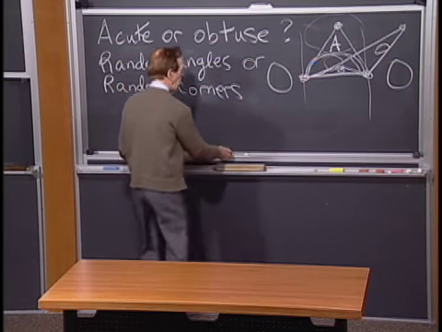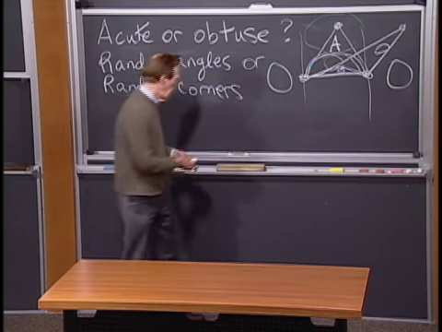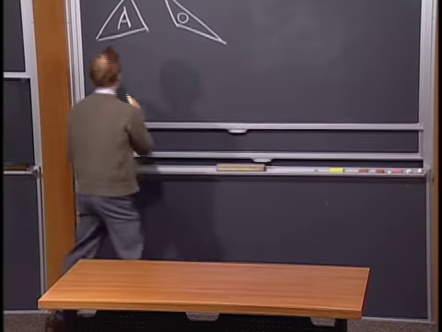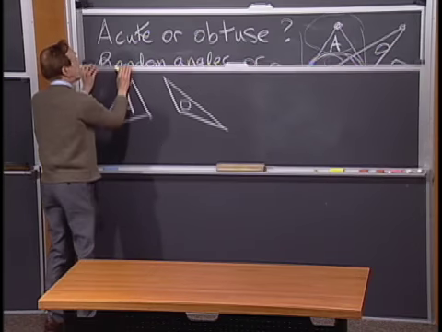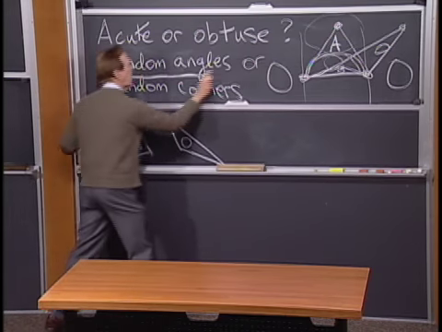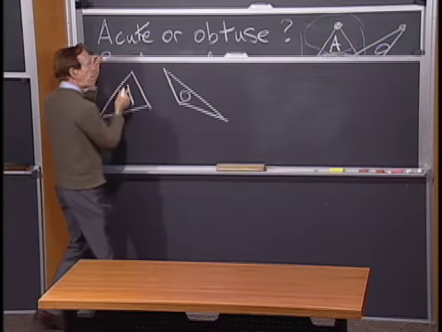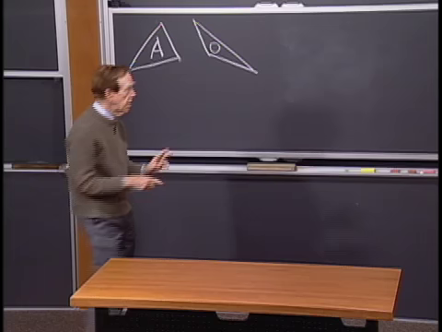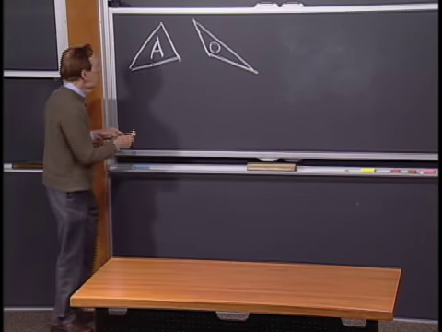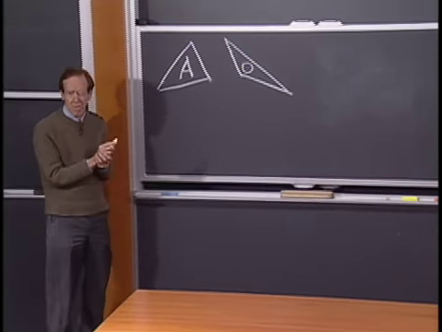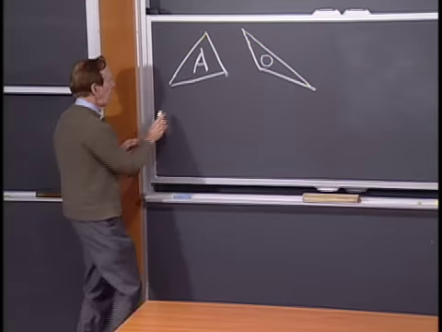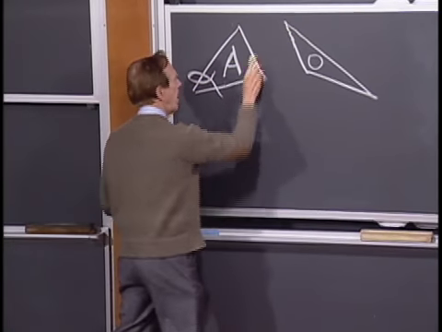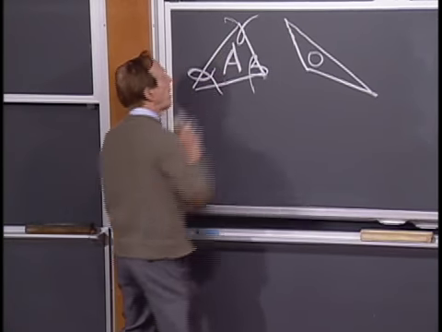So, another way. Okay. So the question was whether to use random angles, and I'm going to start with those. Random angles. Three angles at random. Well, of course, they can't be completely random because they have to add up to... Let me call those, can I give Greek letters to these angles? I don't know why, but alpha for that angle, beta for that angle, and gamma for that angle.